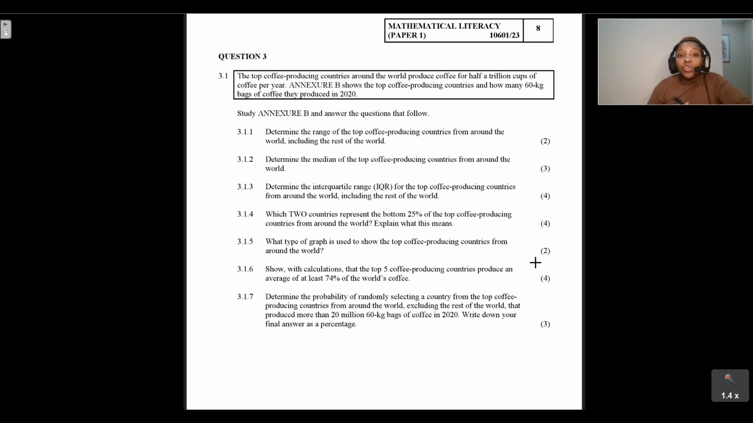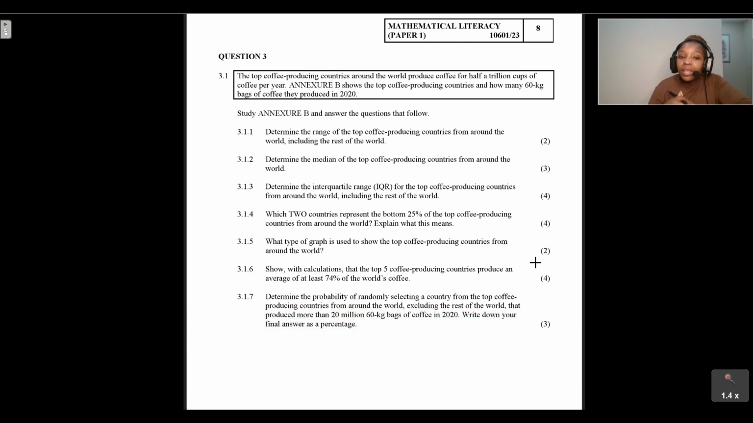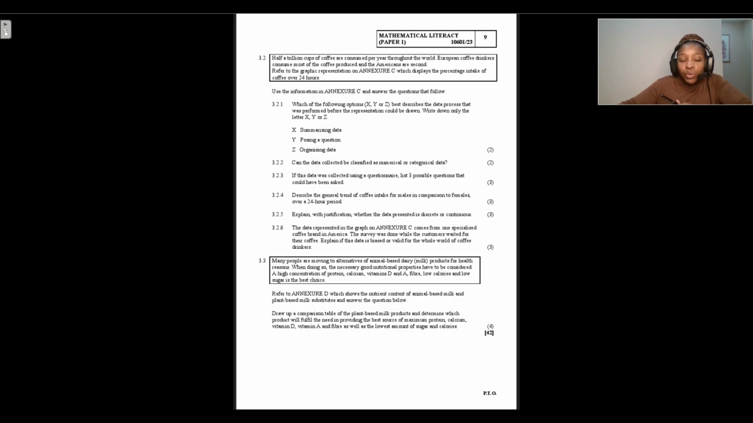So in today's video tutorial, guys, we are still going through the grade 12 preliminary examination that was written in September 2023, right? And we're looking at the prelim that was written by the Gauteng province learners, okay? In today's video tutorial, we're going to be looking at the whole of question 3. We're going to be looking at question 3.1, question 3.2, and also question 3.3.